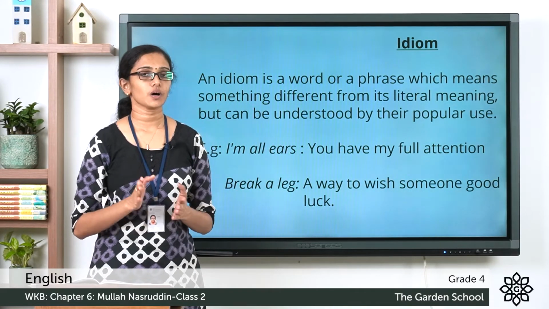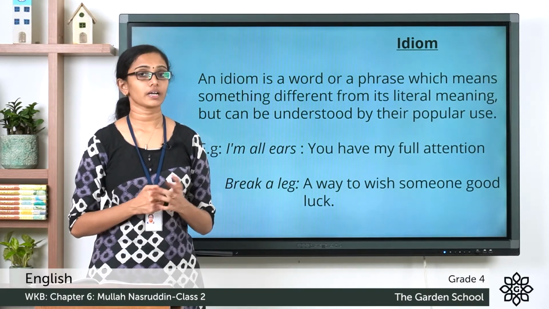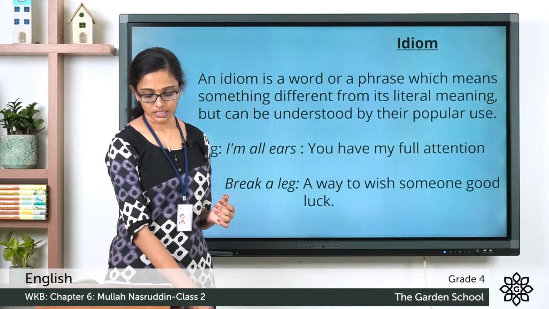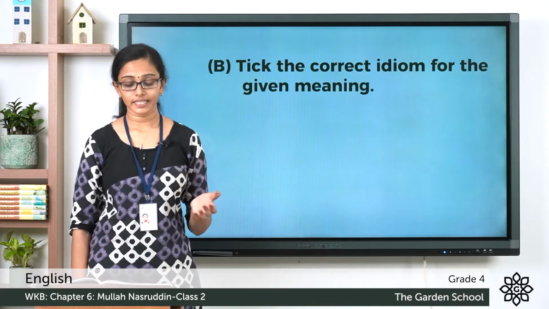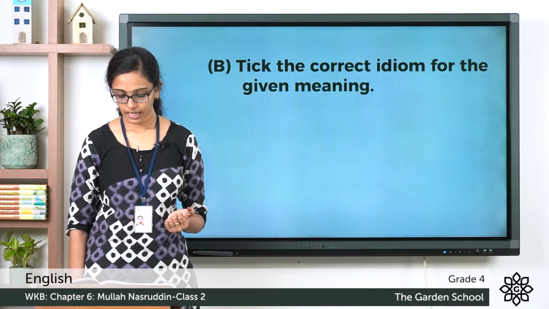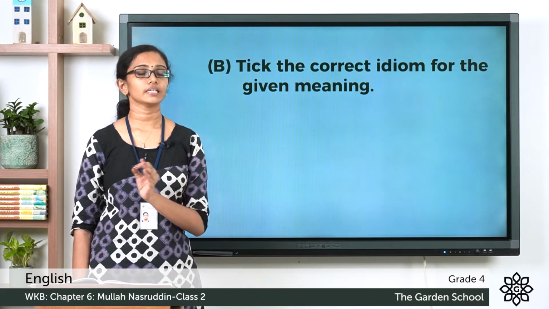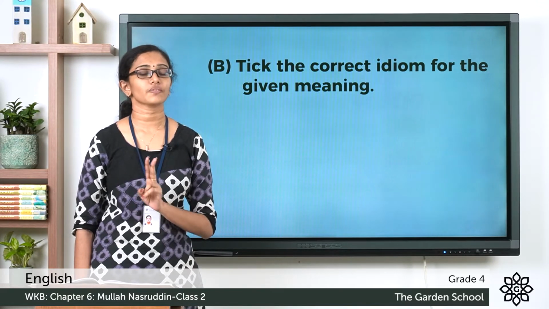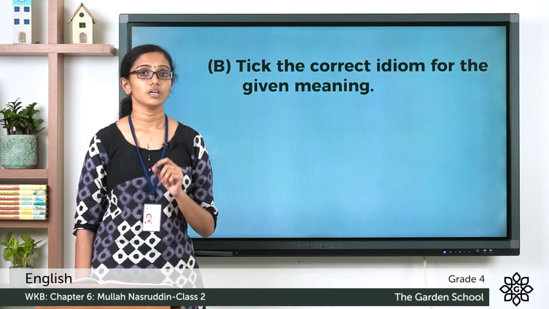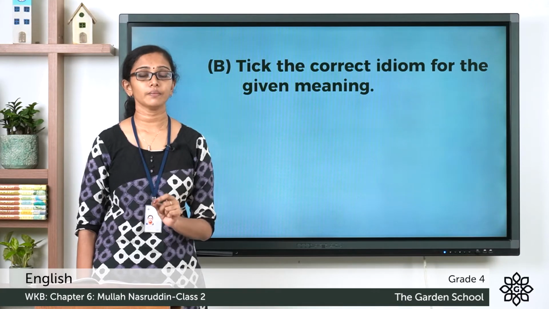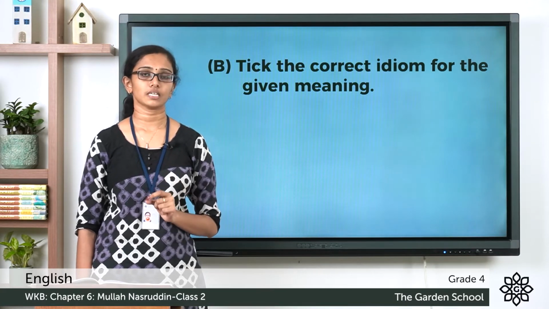So the next section of the vocabulary exercise is about idioms. Let me read out the question to you. Take the correct idiom for the given meaning. You can see 5 questions there, and the meaning of an idiom is given there, and 2 choices of idioms are given with each question. You have to choose the correct idiom which has the same meaning as given.